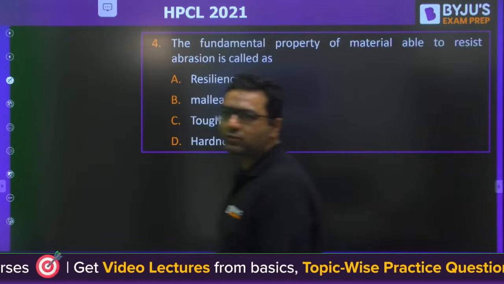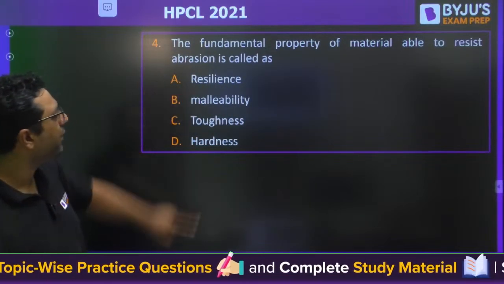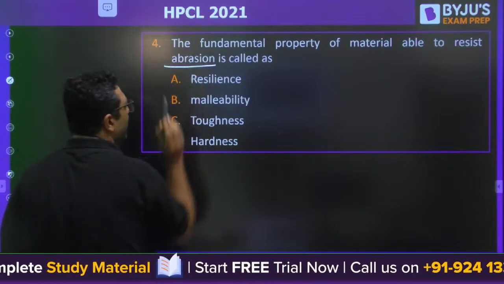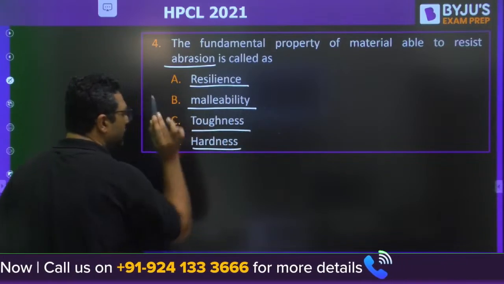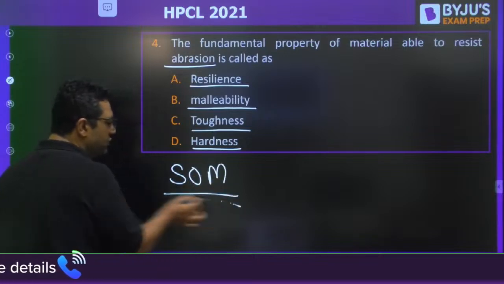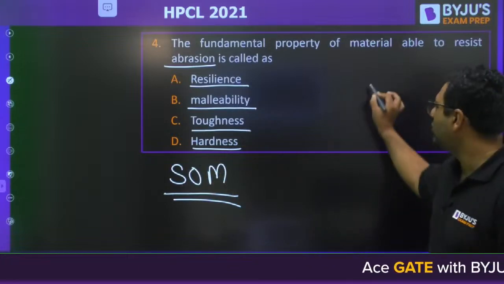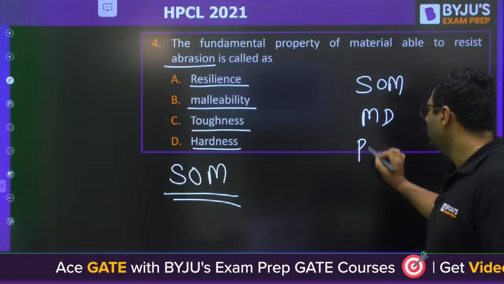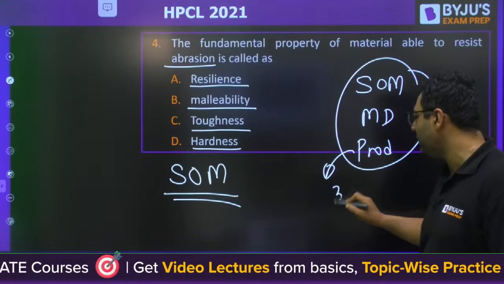Next question is from strength of materials. And this is saying the fundamental property of material able to resist abrasion. So my dear, it is resilience, malleability, toughness or hardness. So guys, this is from strength of materials. So if you see, my subjects which I will be taking in this session are strength of material, machine design and production. And if you see, out of 85, more than 35 questions are from my part.